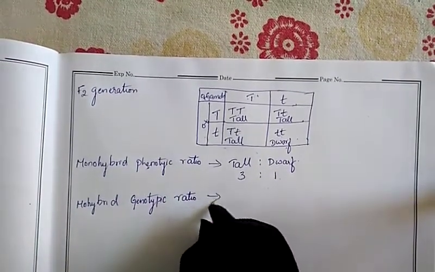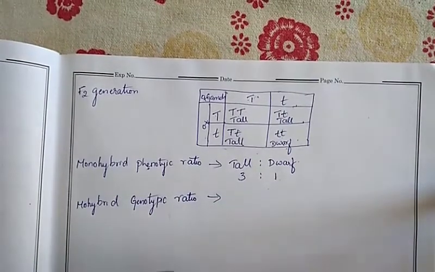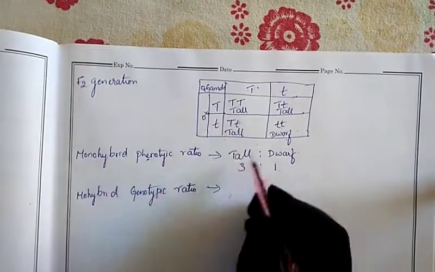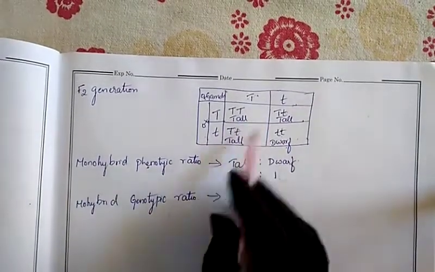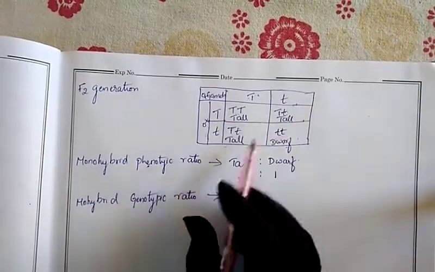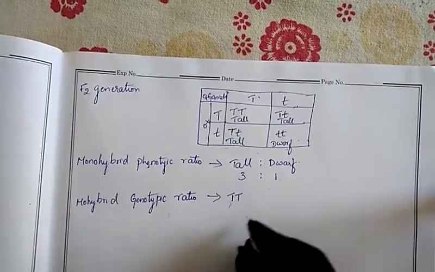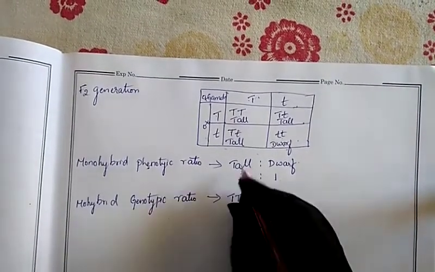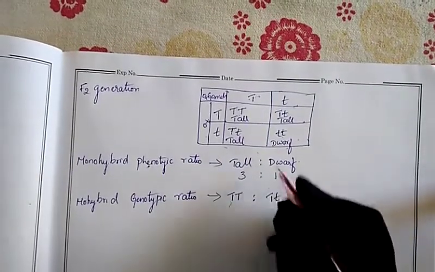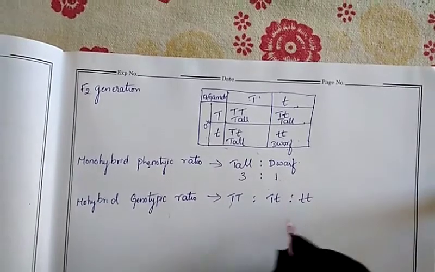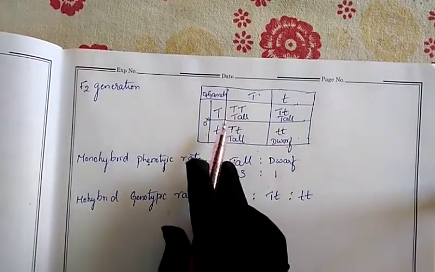Genotypic ratio. Genotype means genes. If you consider the genes, we will get a different ratio. 3 also tall, 3 भी tall रहेंगे, but the genotypes will differ. So 3 different types. This is one genotype, understand, and this is one type of genotype. These two are similar, and this is one type of genotype. So we are getting 3 different genotypes.